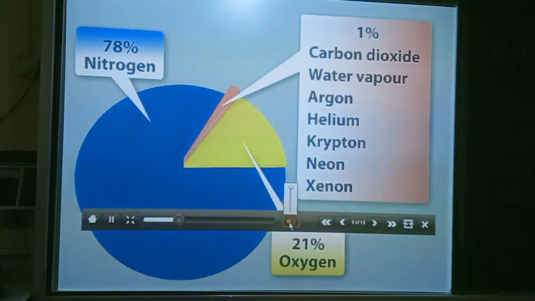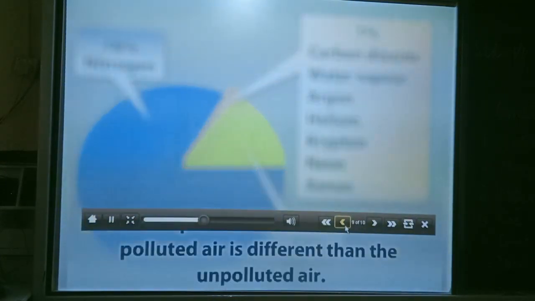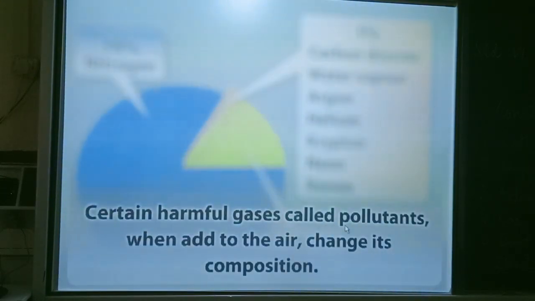This composition of air holds true only in the case of unpolluted air. The composition of air in case of polluted air is different, as certain harmful gases called pollutants add to the air, changing its composition.